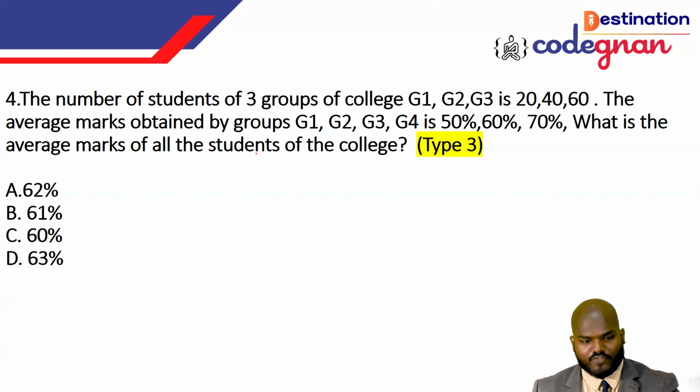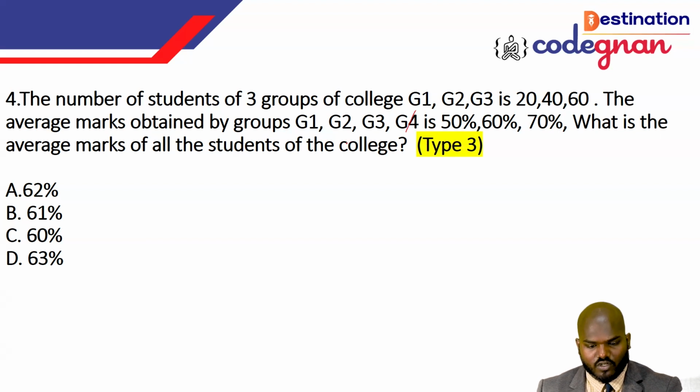That is a different type. Okay, so the previous ones you solved in a different way, but this method is a different one. Okay, the number of students in the 3 groups of the college is given: group 1, group 2, group 3, indicating 20 each. Just the count, and the average marks scored by group 1, group 2, group 3 are 50, 60 and 70 percent. I included group 4 here wrongly; group 4 does not come.